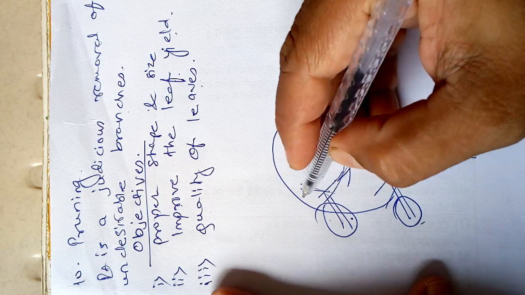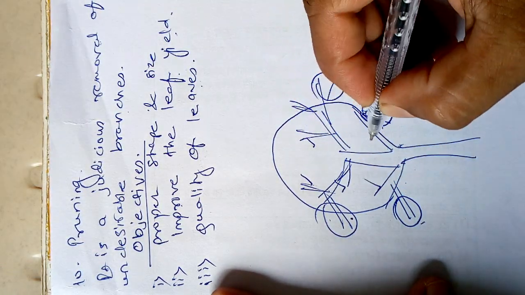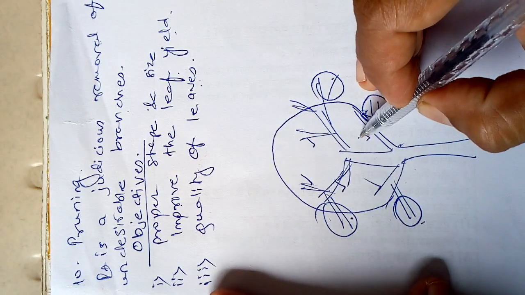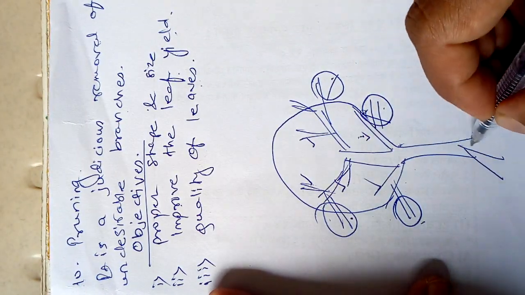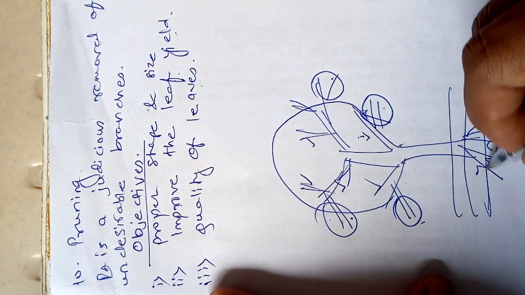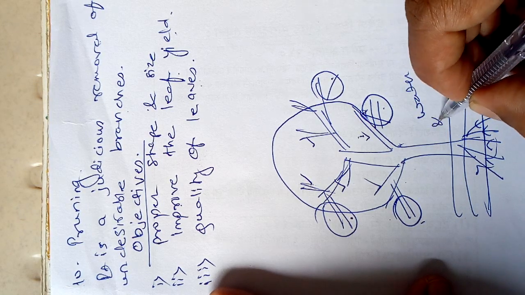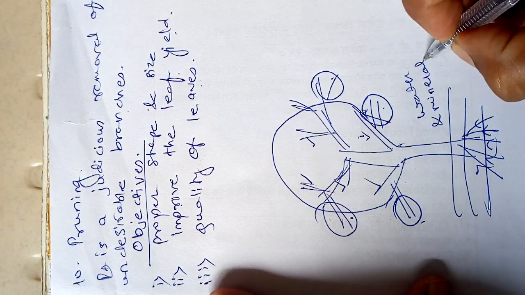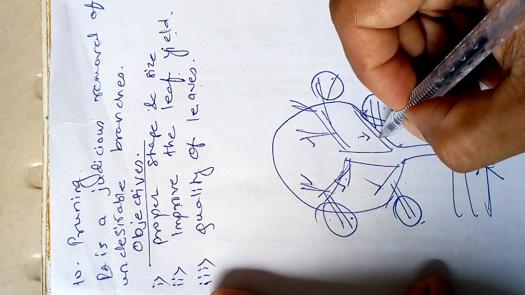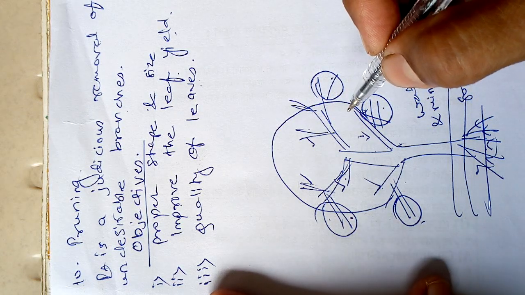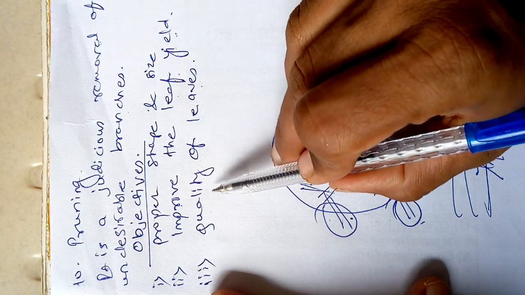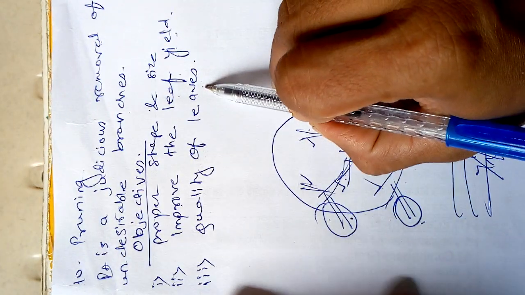When only 2-3 branches remain, those 2-3 branches get the whole food material absorbed by the plant through the soil. Whatever water and minerals the roots absorb from the soil are directly supplied to these 2-3 branches only, and that's why the yield of the leaf increases as well as the quality of leaves.